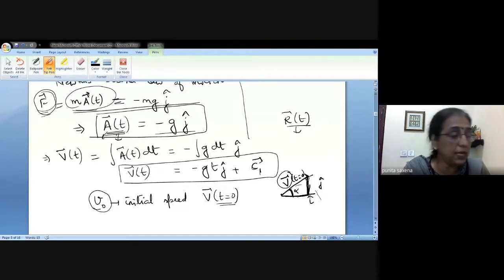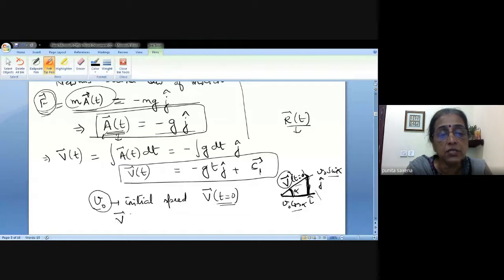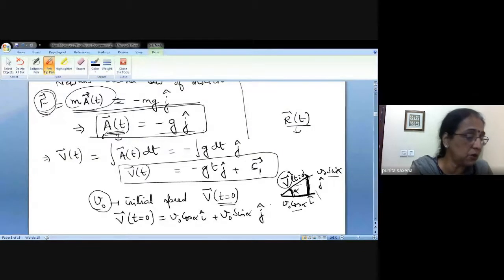Along the i direction, if I complete this right angle triangle, can I not decompose it as V naught cos alpha and V naught sin alpha? This is how we decompose a vector along the x-axis and along the y-axis when you have an angle of inclination alpha. So basically, your velocity when t is 0 is nothing but V naught cos alpha i plus V naught sin alpha j. Is that right or not?